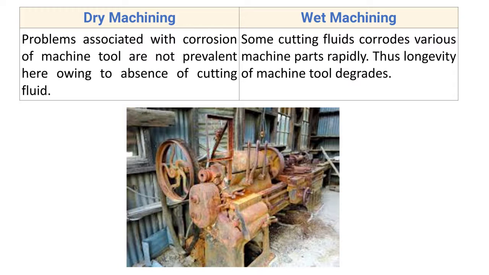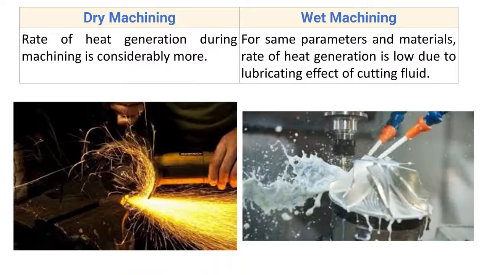So in case of wet machining, we are using the cutting oil, and that cutting oil is used with the water, and that water corrodes the various parts of the machine, and hence the longevity of the machine tool gets degraded.